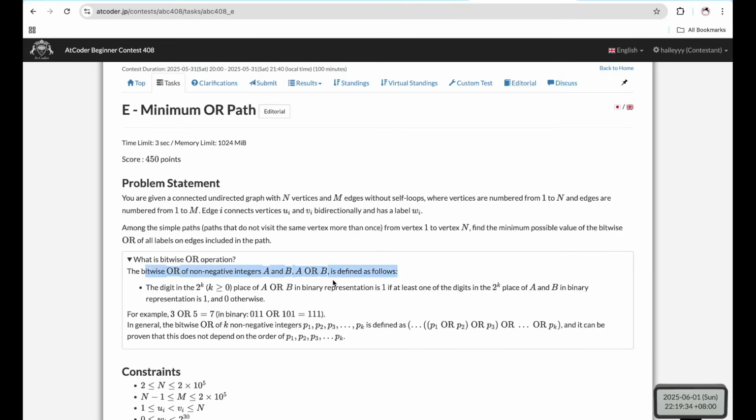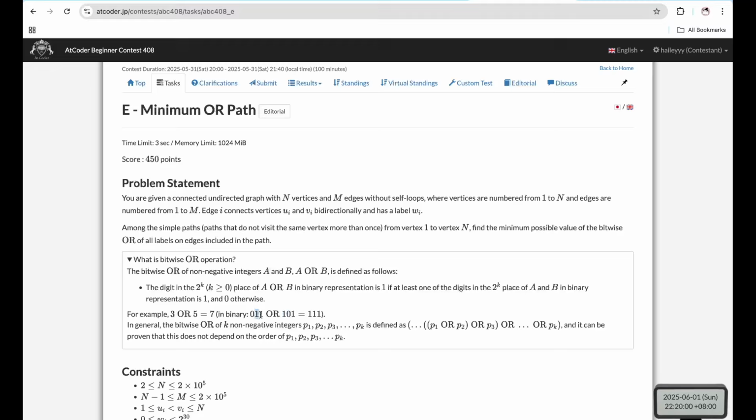So bitwise OR is just that for each bit, we look at each bit separately. And for each bit, if one of the values is 1, then the bitwise OR value will be 1. So in this example, the bitwise OR will be 111 because this value is 1, so this bit will be 1.